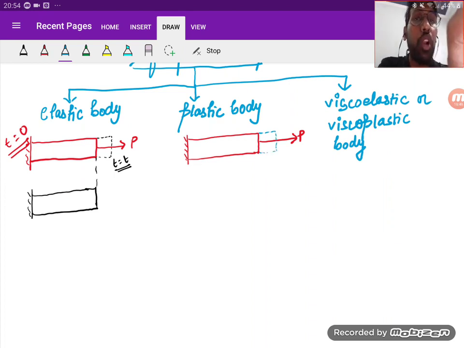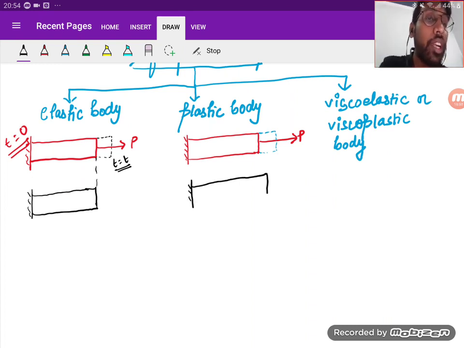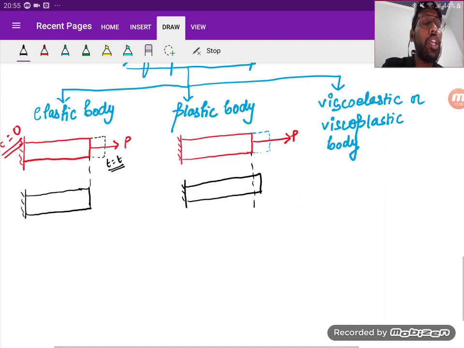Now after removing the load, after some time t, if it does not regain its original position after removing the load, then we say that the body is a plastic body. Is it clear? So that is the basic difference between the elastic and plastic body.